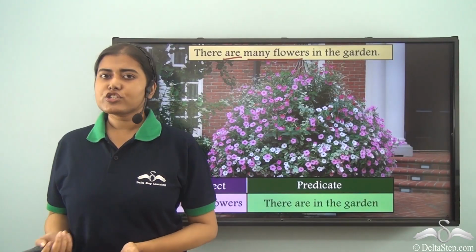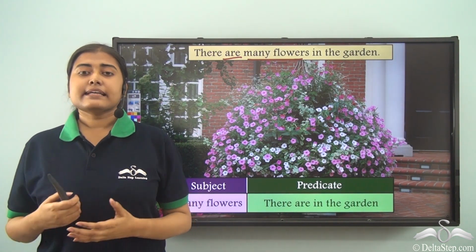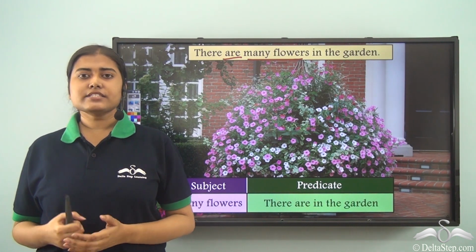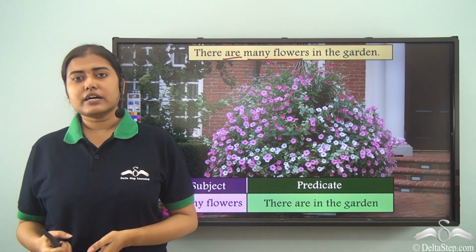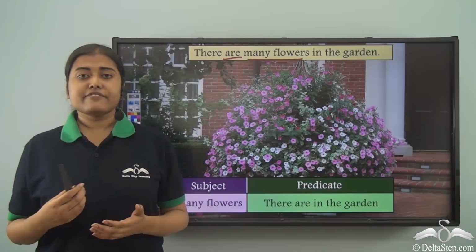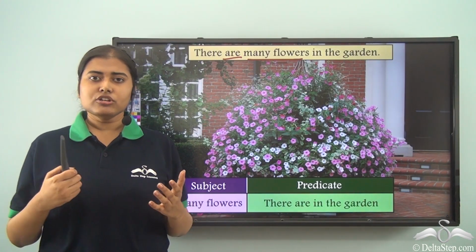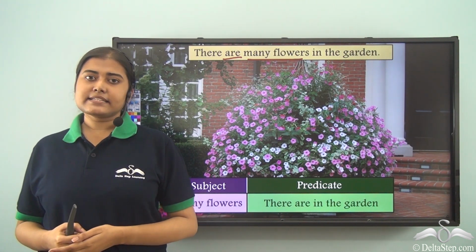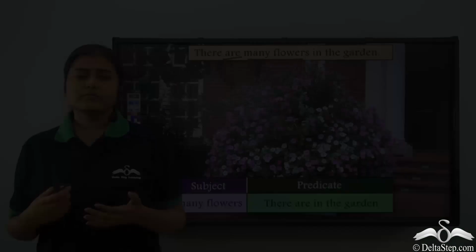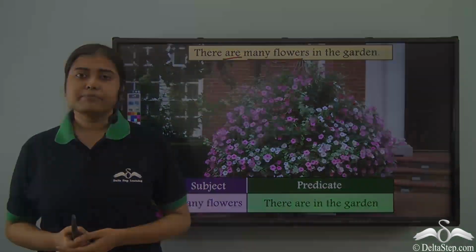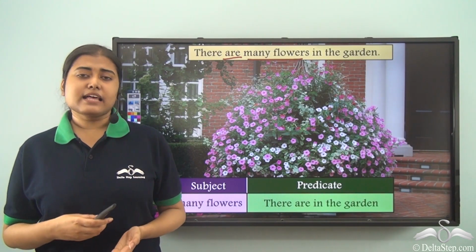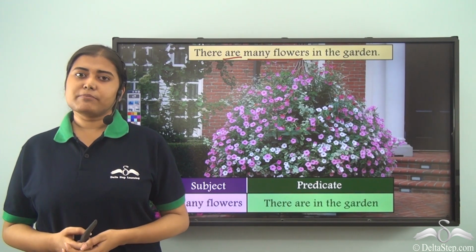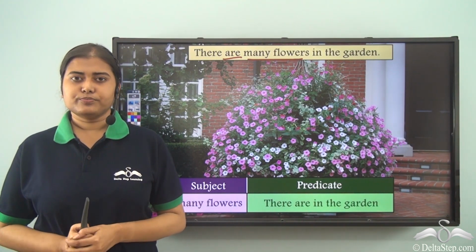So today, what did we learn? We learned that a sentence is a group of words which can make a complete sense without the need of any other words or group of words, and every sentence can be divided into subject and predicate. We have also learned how to divide a sentence into subject and predicate. So you can take up more examples and understand which is the subject and the predicate of the sentence. We will soon learn more about subject and predicate very soon.